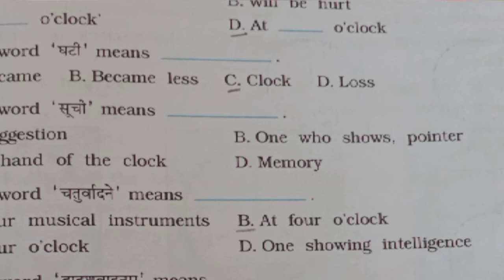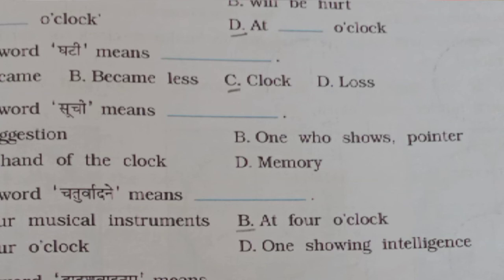Question number 4. The word Suchi means dash. The options are suggestion, one who shows pointer, a hand of the clock, or D. memory.